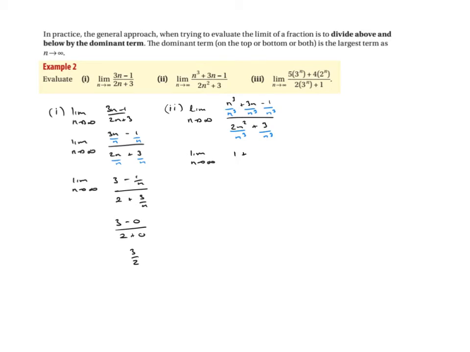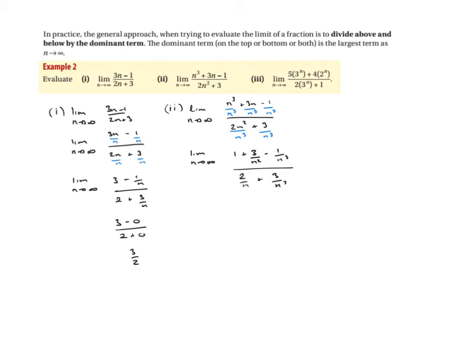Plus 3n over n cubed, that is 3 over n squared. And the last one is just minus 1 over n cubed. There's nothing we can do about that. In the denominator, 2n squared divided by n cubed is just 2 over n, plus 3 over n cubed over there.